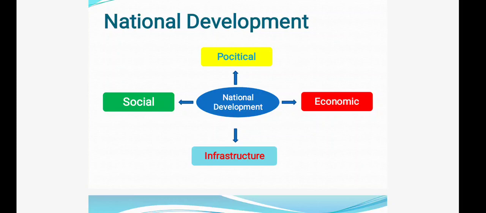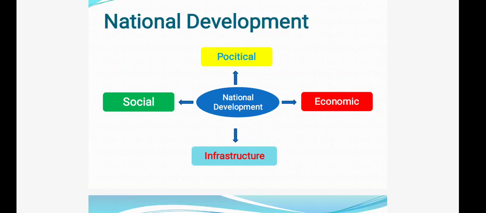That means everyone must have the economic opportunities, like those who are of working age, they must have job opportunities. Then the standard of living must be high. So all these things tell us the standard of economic development. And also in a nation one must have good infrastructural facilities like roads, airports, bridges, buildings, offices.